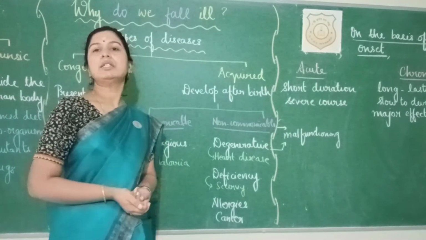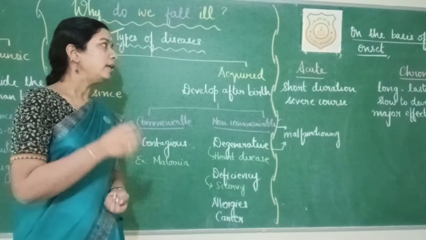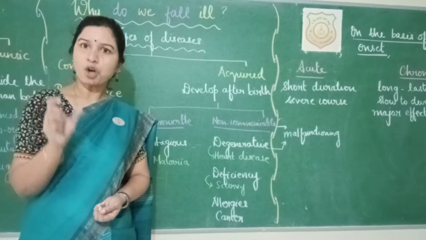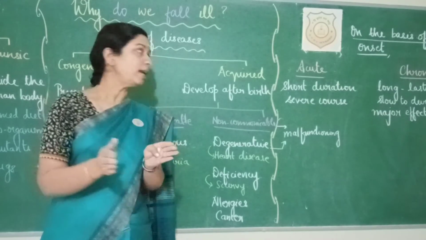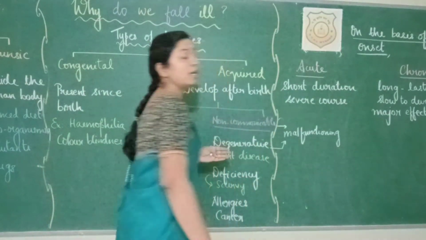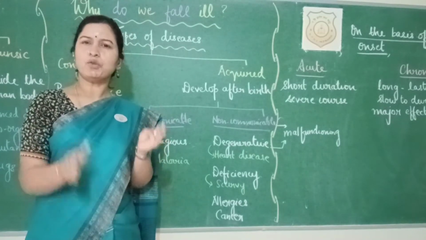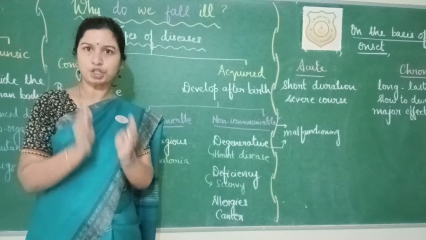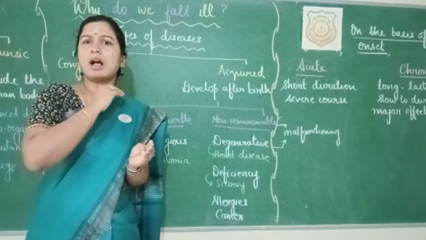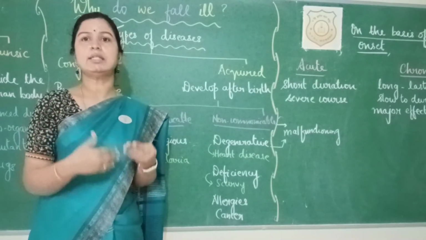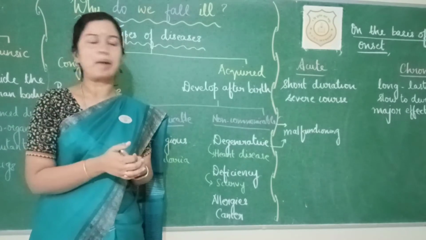What are acute diseases? As I told you, these diseases are present only for a short duration, but during that time you can see that they remain for a severe course. So very severe but only for a short time. So they just occur rapidly, spread rapidly, and as soon as the disease is cured, they vanish rapidly also.